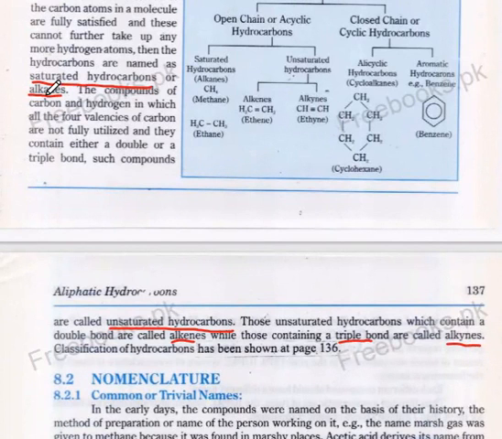In the word alkane, a is replaced with e to form alkene. Alkane contains a single bond, while alkene contains a double bond. In the word alkane, a is replaced with y to form alkyne. And these compounds contain a triple bond.